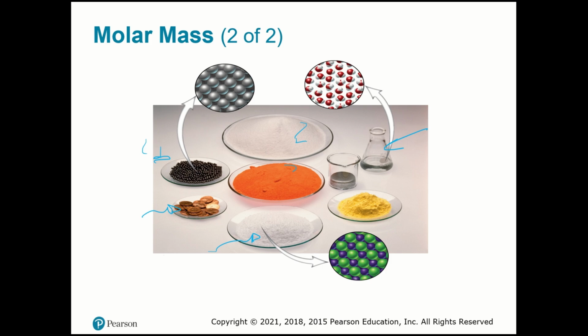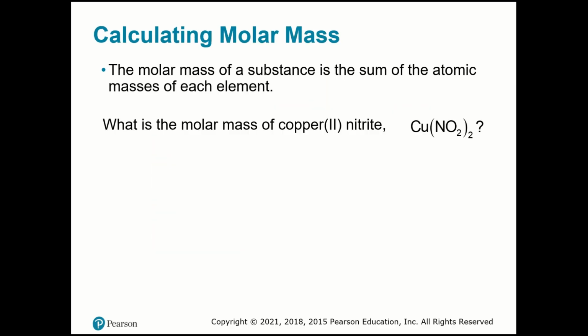Can you see the quantity? If I'm talking about 1 mole of each substance, the quantity is different for each substance or element. So when you work in chemistry, normally we work with moles, because mass will vary when you have a different substance or different elements.